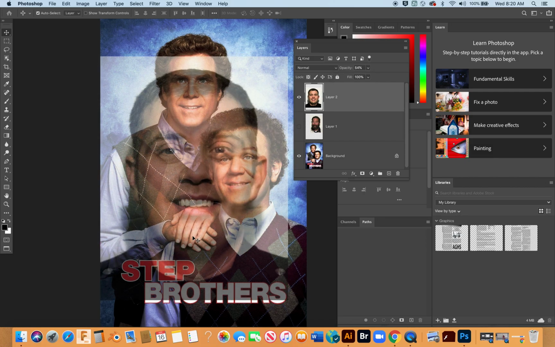Now, to scale him, I'm going to hop into what we call the free transform tool. I can get into this tool very easily by doing Command T, and notice that when I do that, it puts what we call a bounding box all the way around the image, and there are handles at all four corners as well as in the middle.